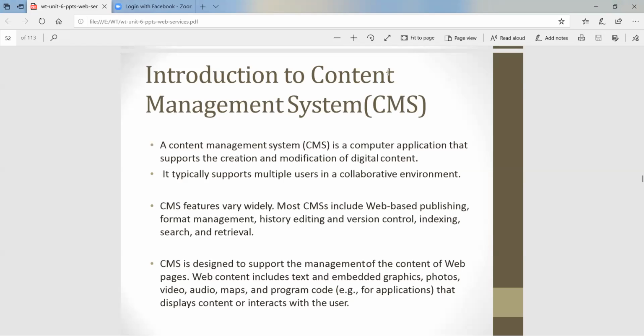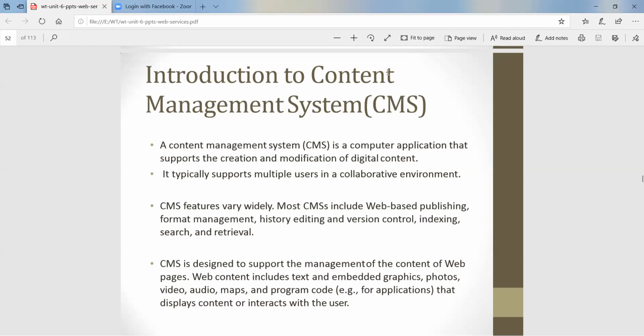It also supports indexing, search, and retrieval of data. CMS is designed to support the management of the content of web pages, that is, content changes on web pages.